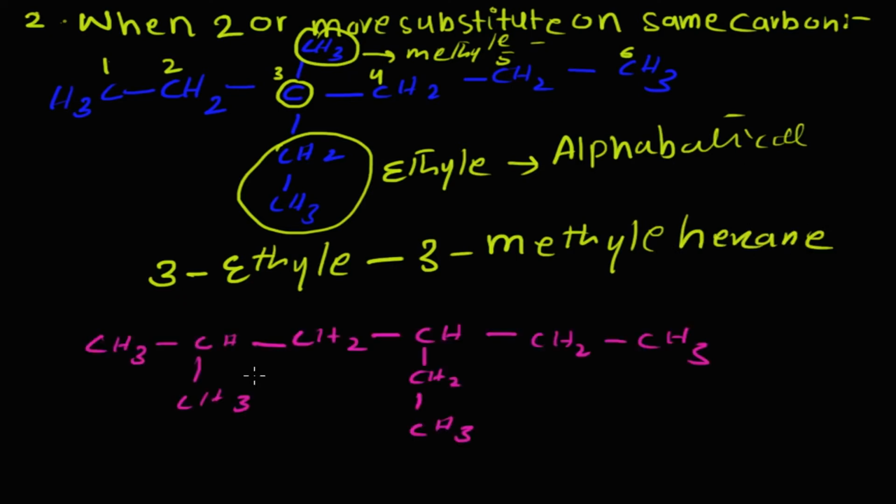If there is more than one substituent, if we number this carbon 1, 2, 3, 4, 5, 6, the substituents present on the carbons are written alphabetically, as the ethyl group is present here and the methyl group is here. So we write 4-ethyl-2-methylhexane.